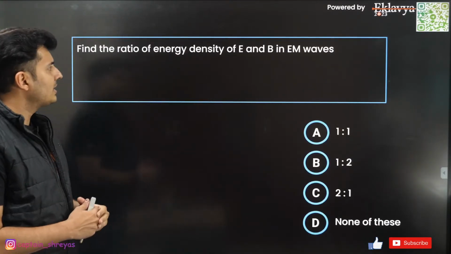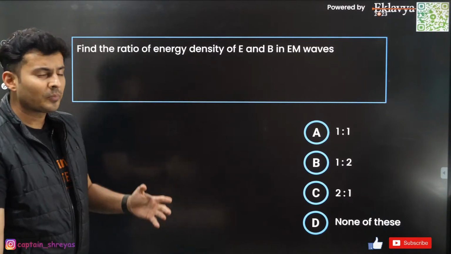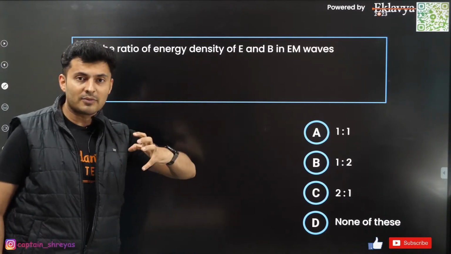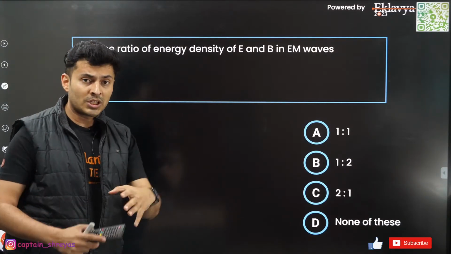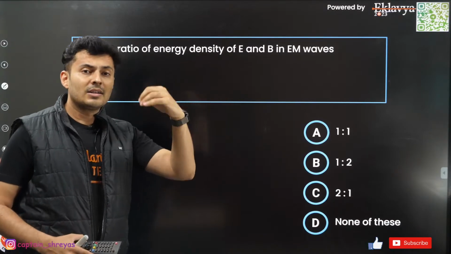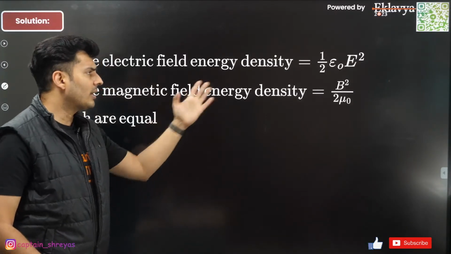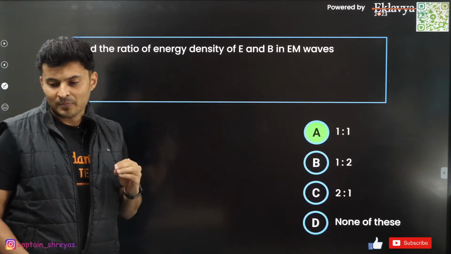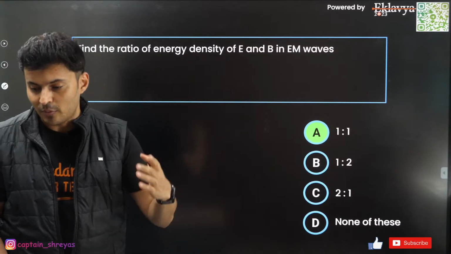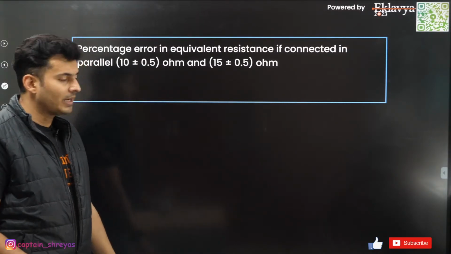What is the ratio of energy density of electric field and magnetic field in EM waves? This is a standard question. Always, electric field and magnetic field energy densities are the same. They are present in equal amounts. The total energy is twice the electrical energy or twice the magnetic energy. So they are present in equal amounts, hence the answer will be 1:1. Exactly, very good. Okay, moving on to the next question coming up on your screen.